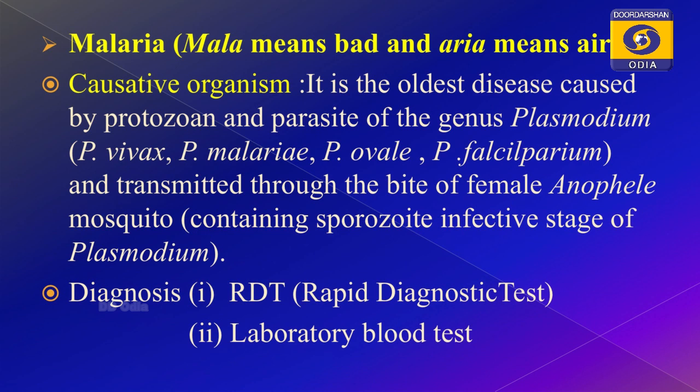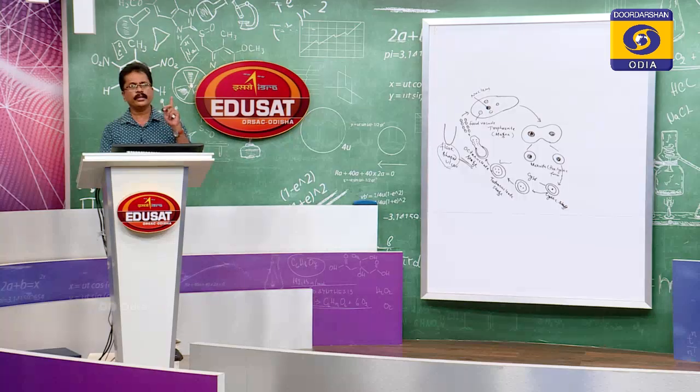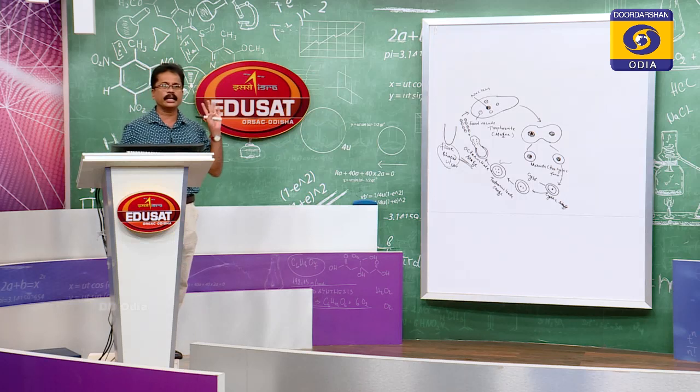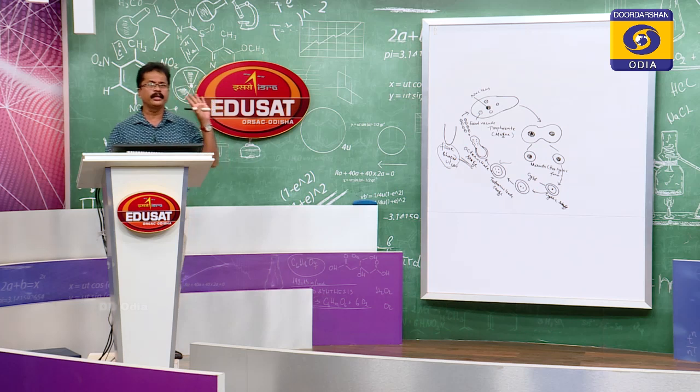Plasmodium is the genus, and Plasmodium was first discovered by the scientist Charles Laveran, spelled L-A-V-E-R-A-N. Charles Laveran is the scientist who discovered the malaria parasite. Clear? In this context, there are 4 protozoan parasites that you have to remember.